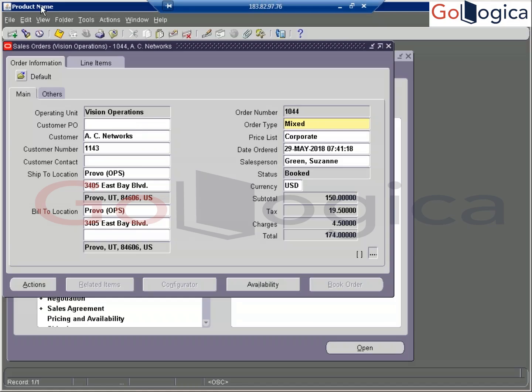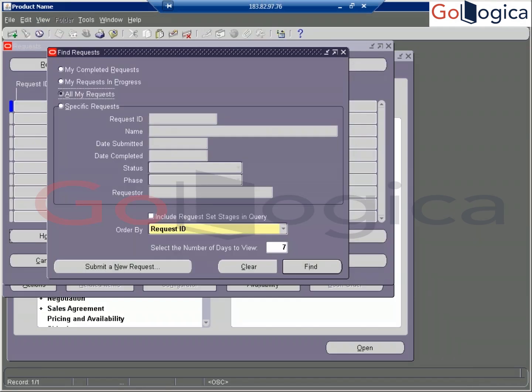Now go and run the workflow background process. Koti, what is the difference between entered and booked? We have just changed the status, but what is the logical difference between entered and booked? Entered means your order is entered. Suppose you observe an e-commerce gateway: once you place the order, it is entered.